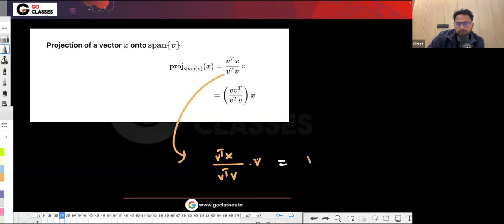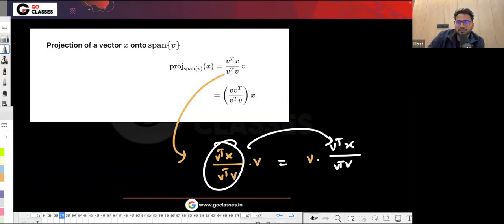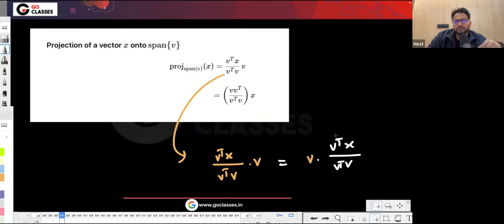We can write this V here. You multiply C into V or V into C, it doesn't matter, if C is a scalar. So I can write V here, which will be easy: V into V transpose X upon V transpose V. This thing is as it is. It is just that I'm writing the V on the left side instead of the right side. Let me use the same colors so that it is better.